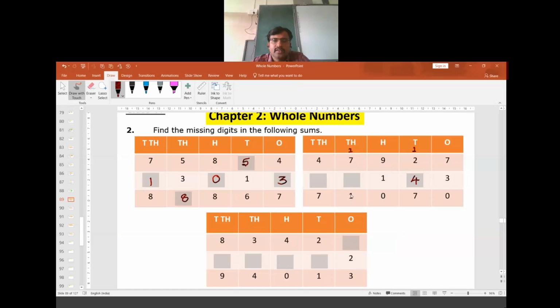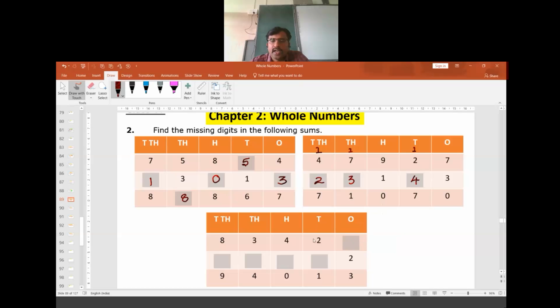Here 1 is there. It means that it's a number larger than 10. It has to be 11. Here 8 is the sum. Upon adding 3 to 8, we get 11. 1 carried forward. 1 plus 4 is 5. 5 added to 2 must be 7. So it is 2, 3, 4. These are the missing digits.